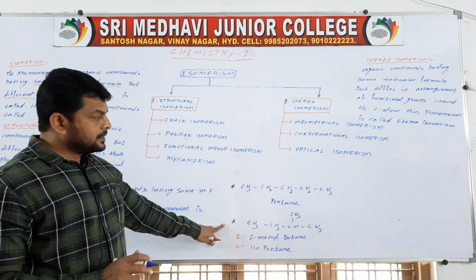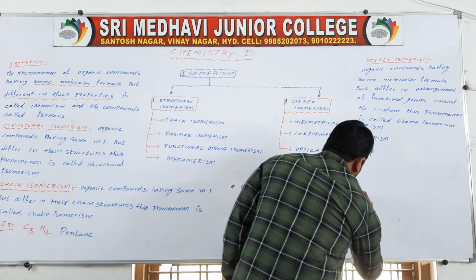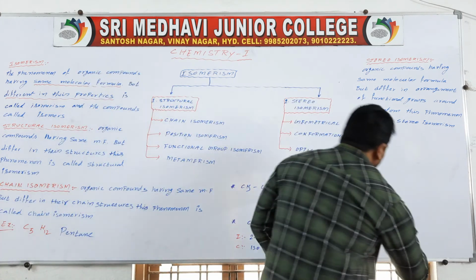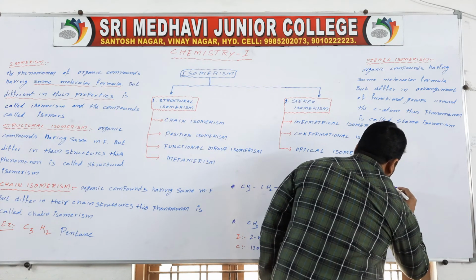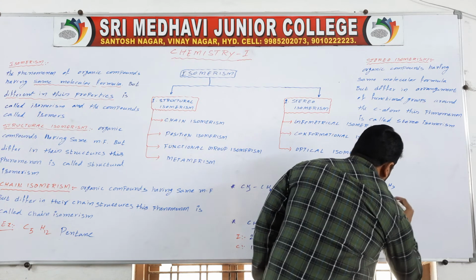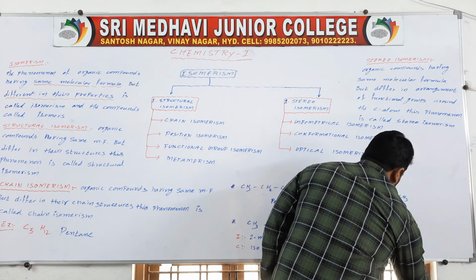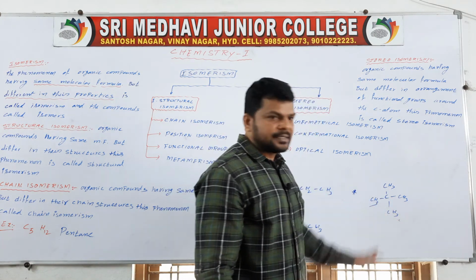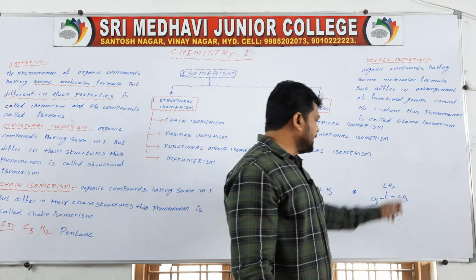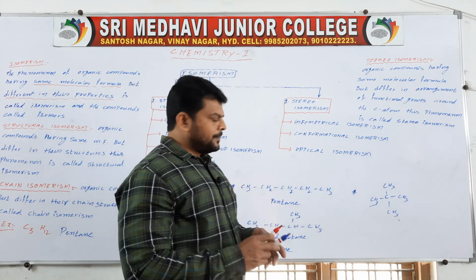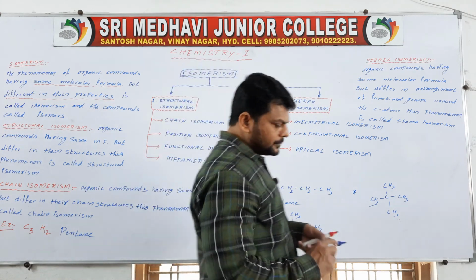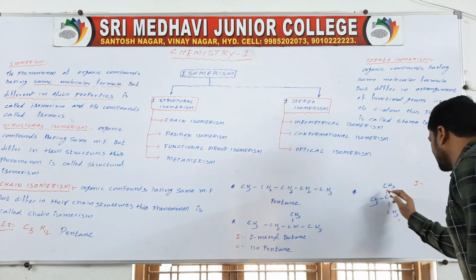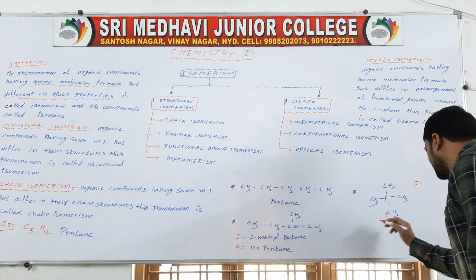Next we may write this molecule one more way: CH3 and CH3, 1, 2, 3, 4, 5, C5, H12. For the IUPAC name, give numbering 1, 2, 3.